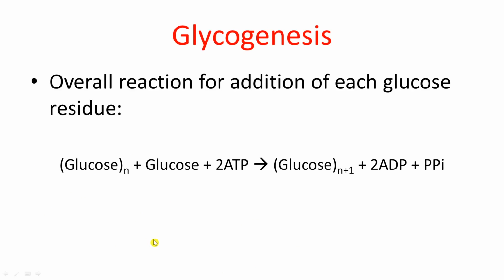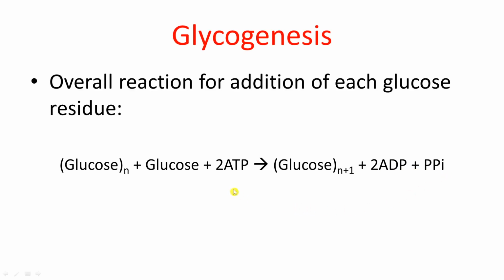The overall reaction for addition of each glucose residue in glycogenesis has been shown over here. So there were n glucose residues. One glucose residue gets added to these n glucose residues in presence of 2 ATPs to form n plus 1 glucose residues in the entire glycogen chain. There will be formation of 2 ADPs and 1 pyrophosphate group.